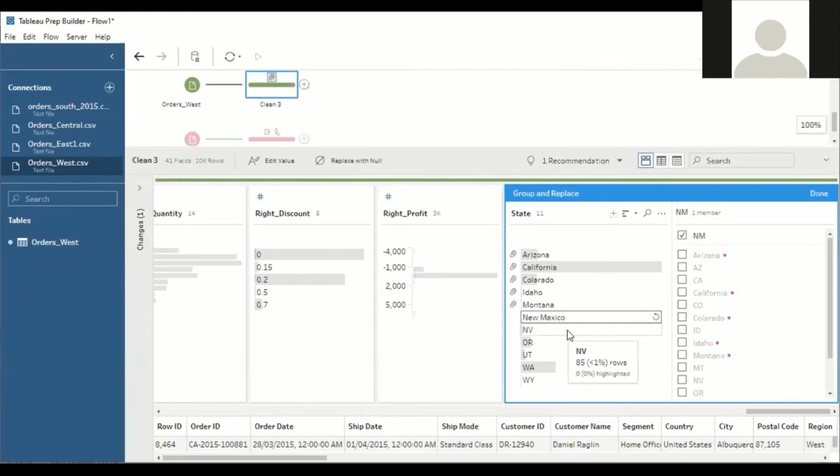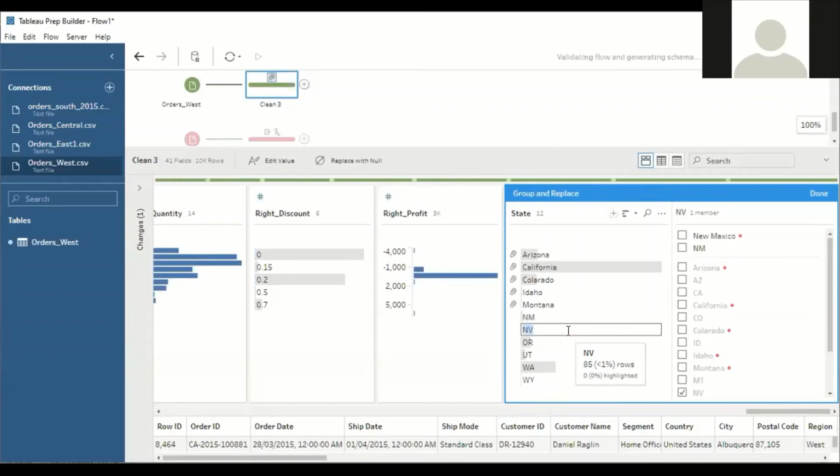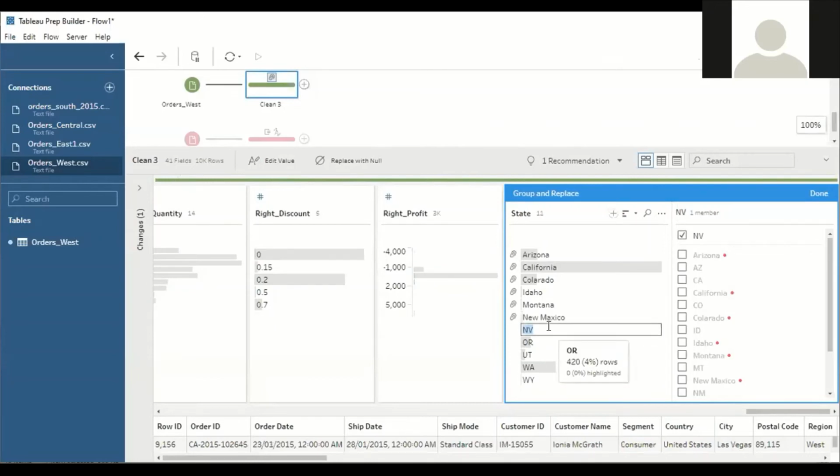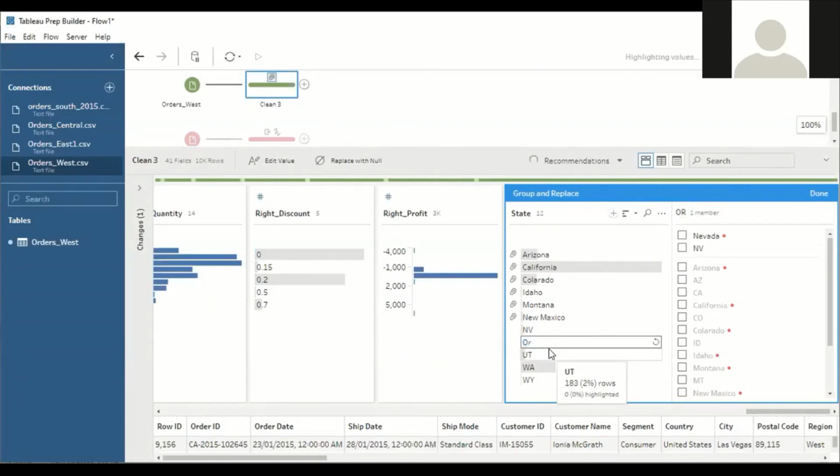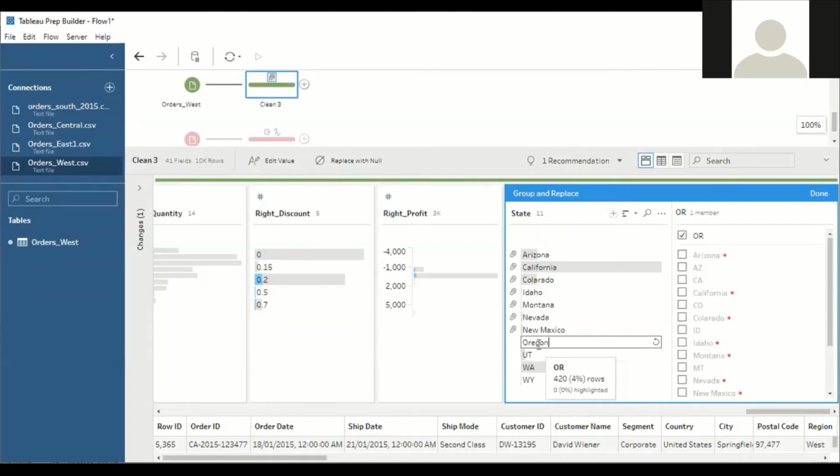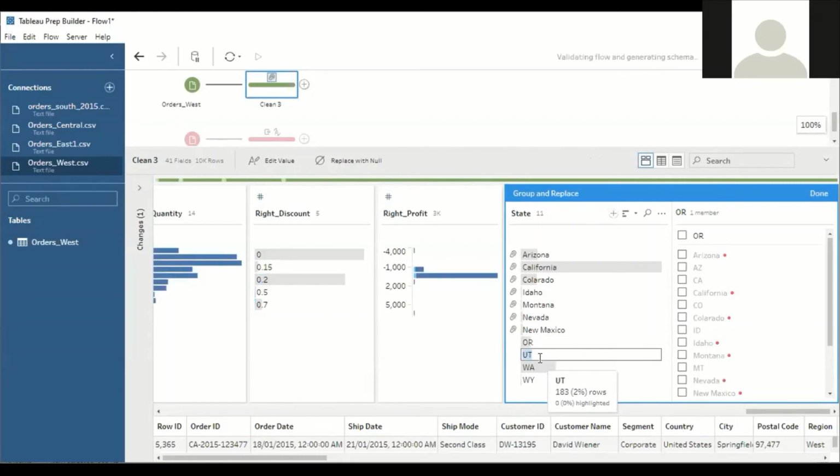NV stands for Nevada. OR stands for Oregon. UT stands for Utah.